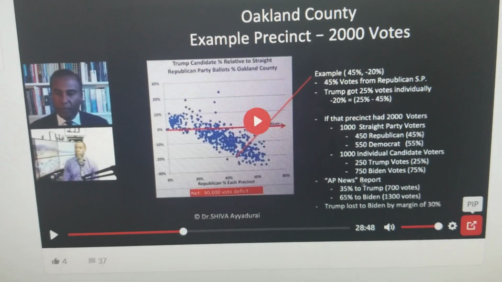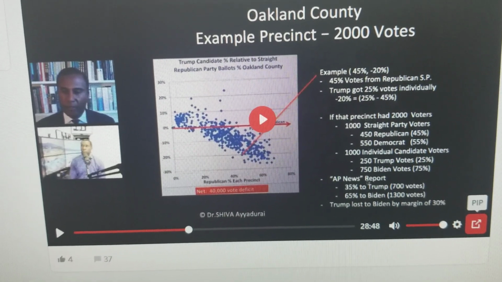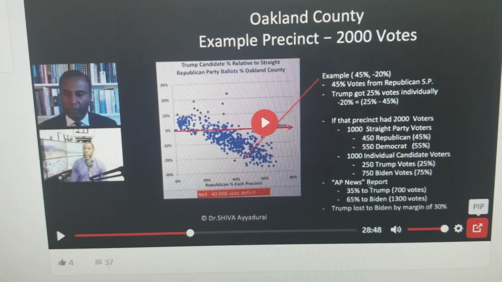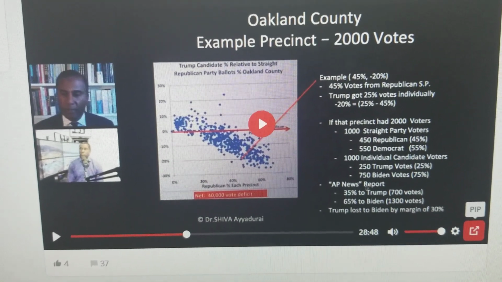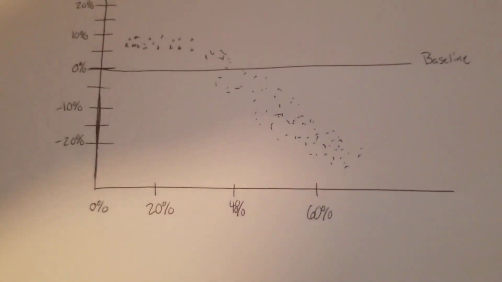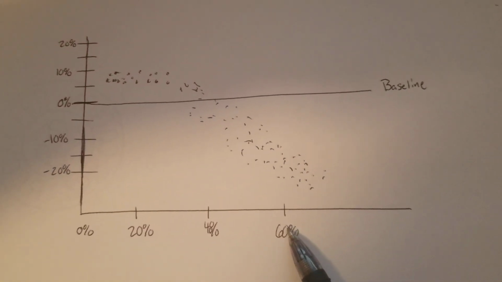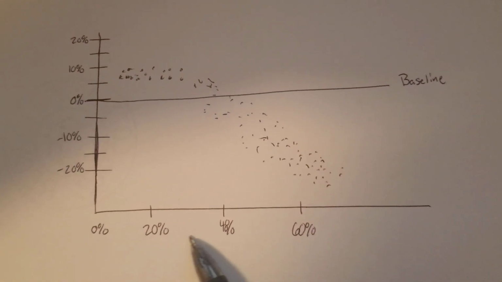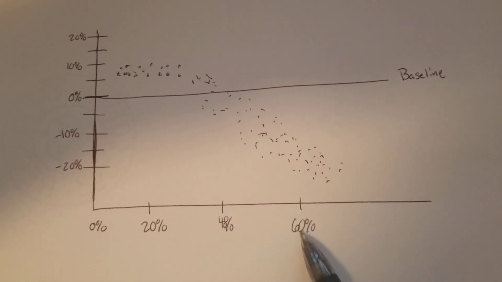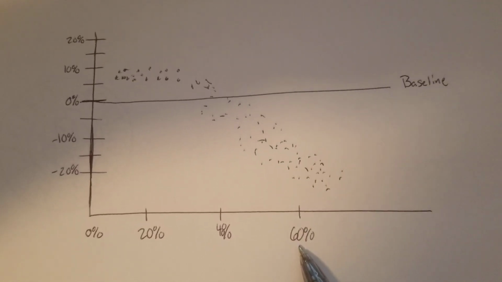If you make that assumption, it is logical to say that the straight party voters are representative of the individual voters as a block, right? Now, you can notice that this section here is the percent of Republican straight party votes, but not a percent of the total straight party votes, Republican or Dem.